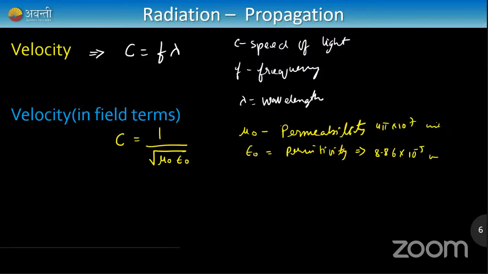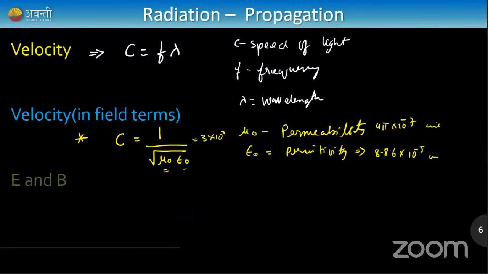I have to check whether it is plus 7 or minus 7. I'll let you know. These are the constants, and yes, both of them are minus exponents. If you want to verify, put μ naught here, put ε naught here, take the square root, and divide. I'm very sure you'll get around 3 into 10 raised to 8 meters per second. This was derived using Maxwell's equations. This is a very important formula. You might get a direct question on it, so remember this.